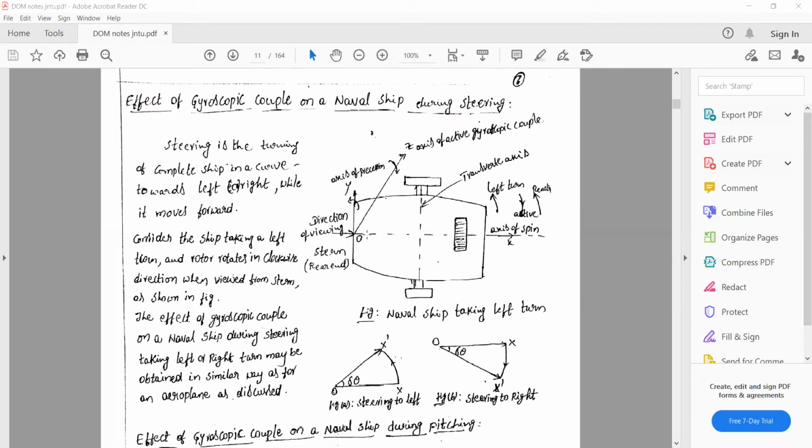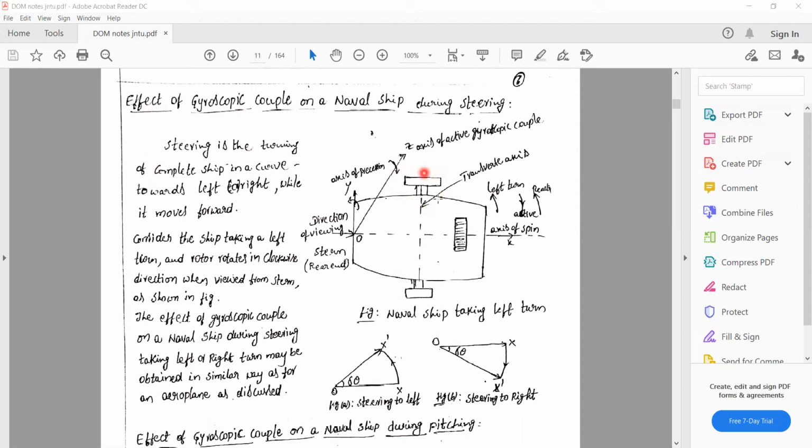The right side portion is called starboard, and the left portion is called port.